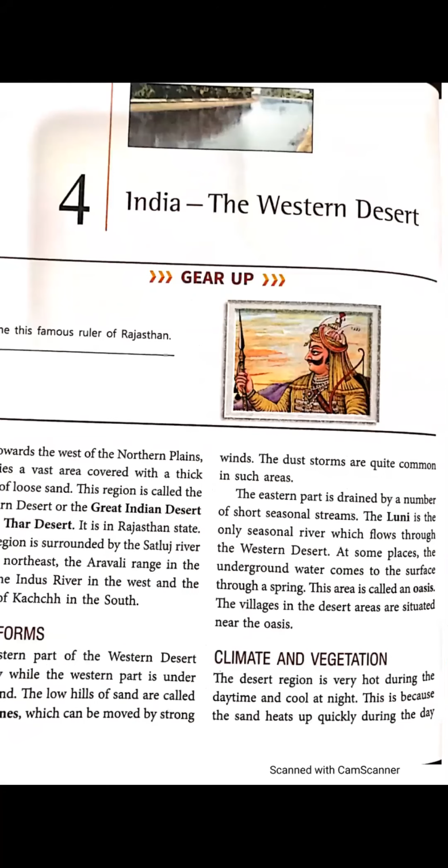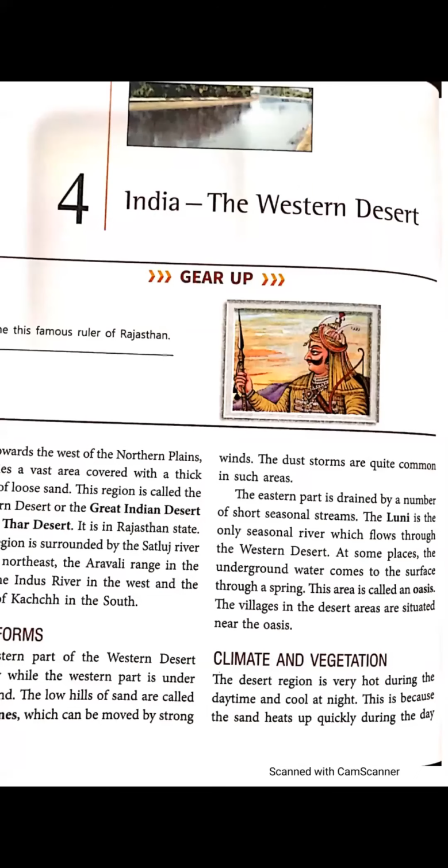At some places, the underground water comes to the surface through a spring. This area is called an oasis. Again, I have shown you the picture of oasis. I think it is very clear to you what an oasis is. I have done this in new terms also.